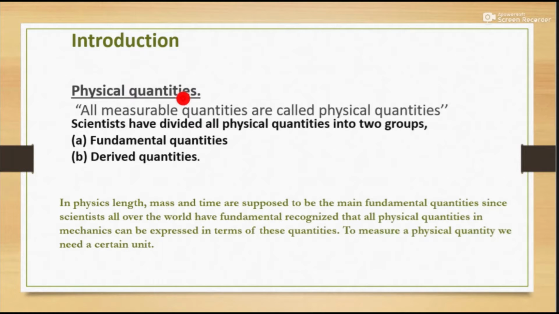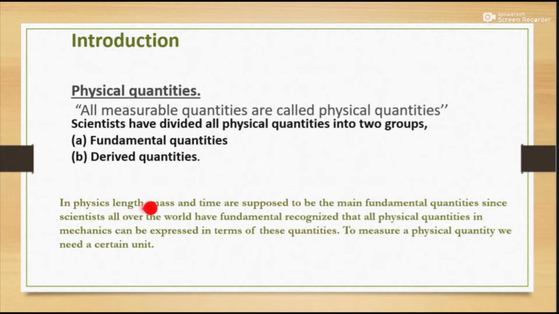Allah Almighty has created everything in the world with the best estimations, from huge celestial bodies to subatomic particles of the atom. Everything is working in its domain under a certain principle which has been assigned by Allah. Man has discovered these principles. A physicist is largely involved in discovering the laws of nature through the precise measurement of physical quantities. Scientists have divided all physical quantities into two groups: fundamental quantities and derived quantities.